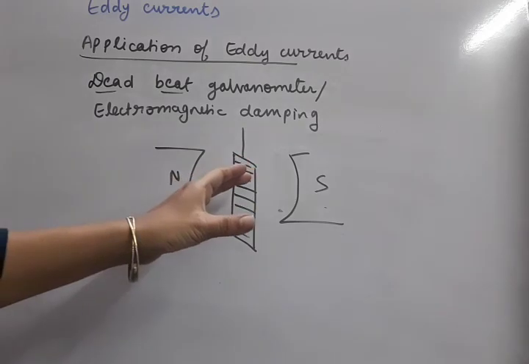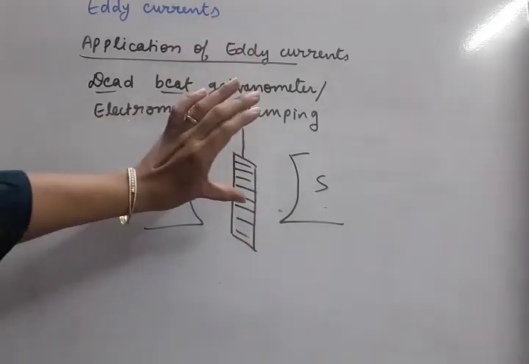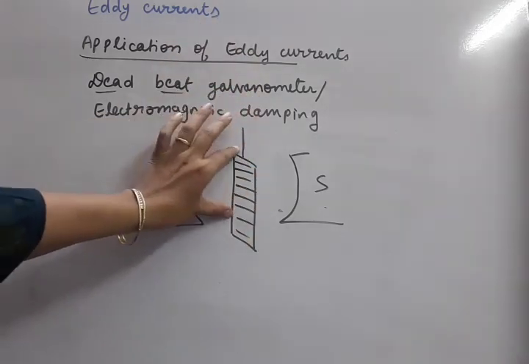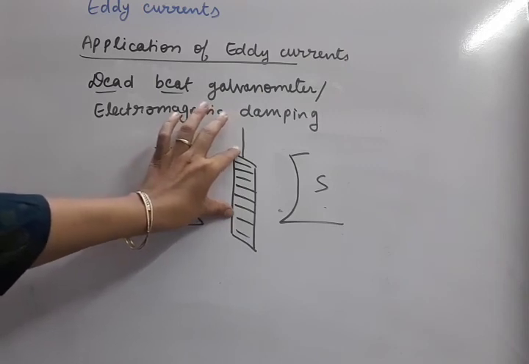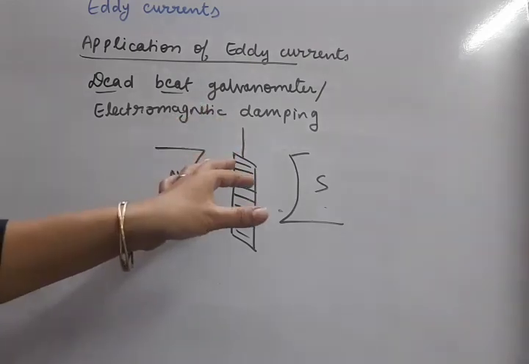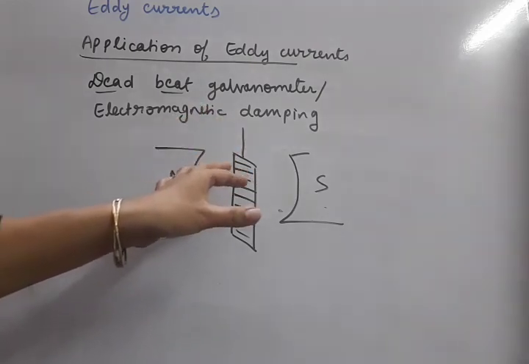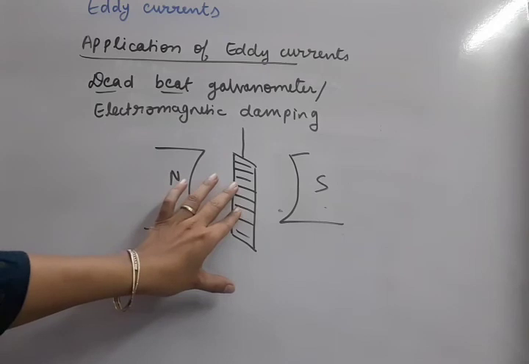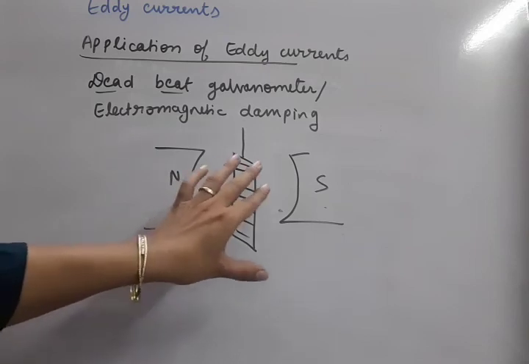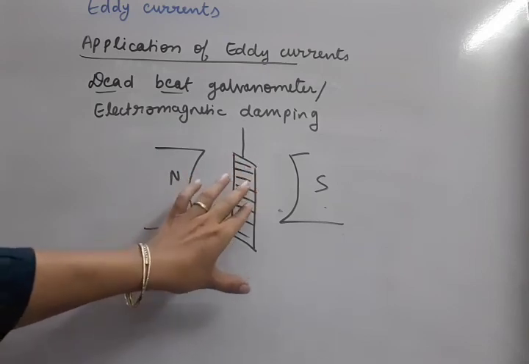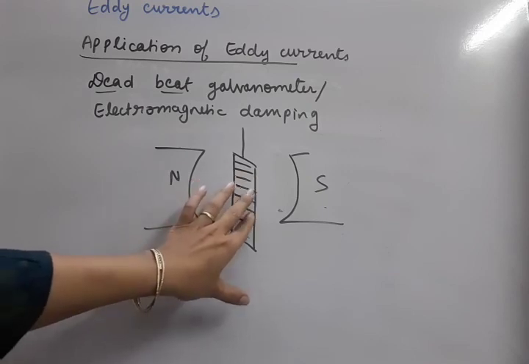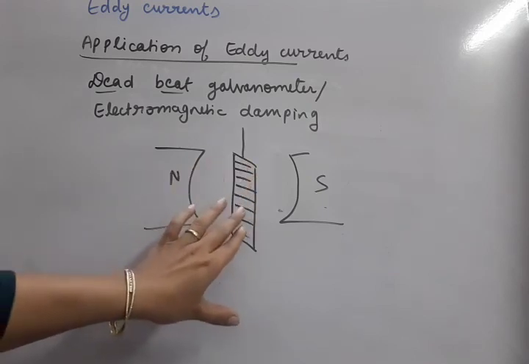Whenever this coil moves along with the core out of the magnetic field, then because of the decrease of the magnetic flux, eddy currents are set up each time and they push the coil back to the original position. So this is that same experiment which we have discussed before. In any experiment where the oscillations of the coil are to be stopped, eddy currents help us.